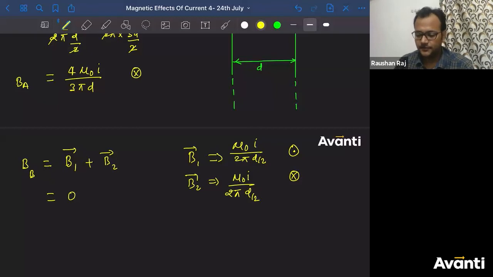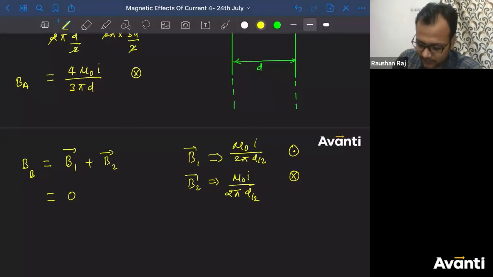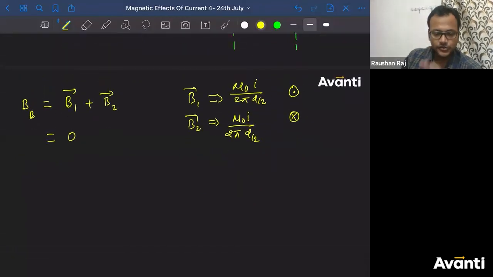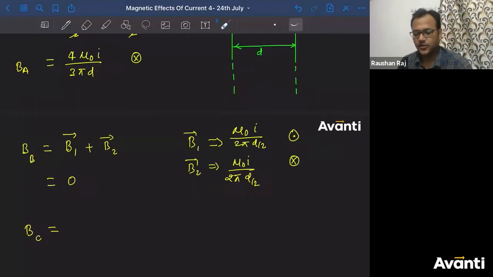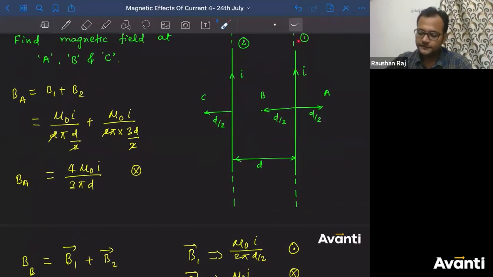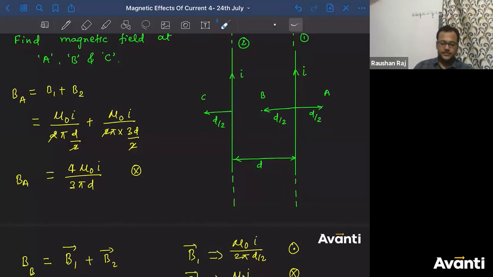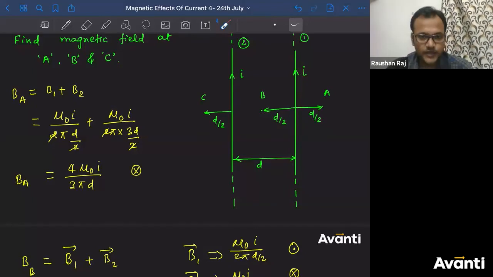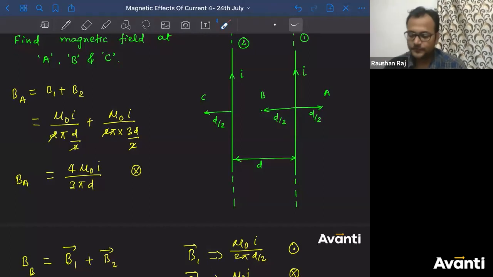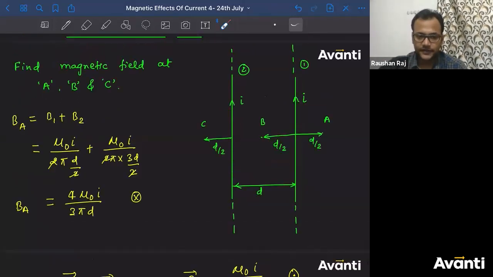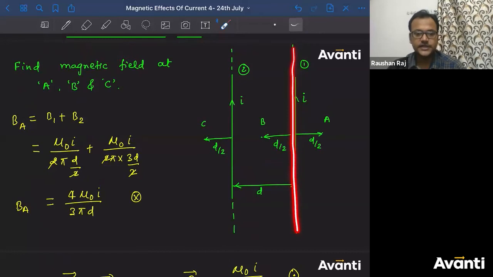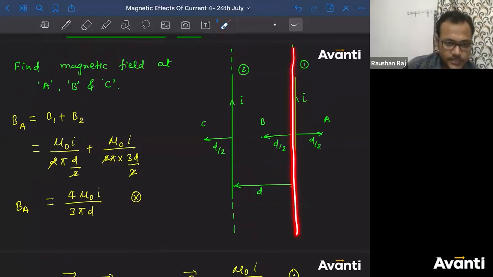Very good. Now tell me what will be the magnetic field because of those current carrying elements at point C. Let's see what happens at C. Because of the first element, tell me what will be the direction of magnetic field. Srishti, tell carefully, children. Those who are asking me how, sir, now tell. What will be the direction of magnetic field because of this? You can also use the cross product method.